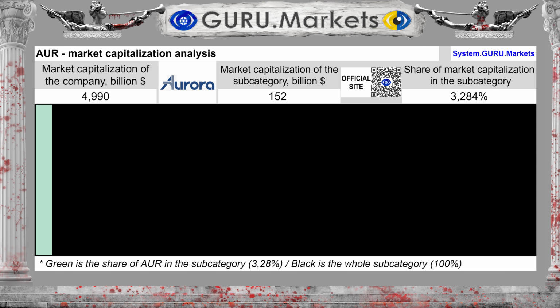So we're finally starting. Market capitalization of the company Aurora Innovation Inc. is $4.99 billion. And the market capitalization of the subcategory is $152 billion. Aurora Innovation Inc. has a share of 3.284% and is one of the small companies in the subcategory.